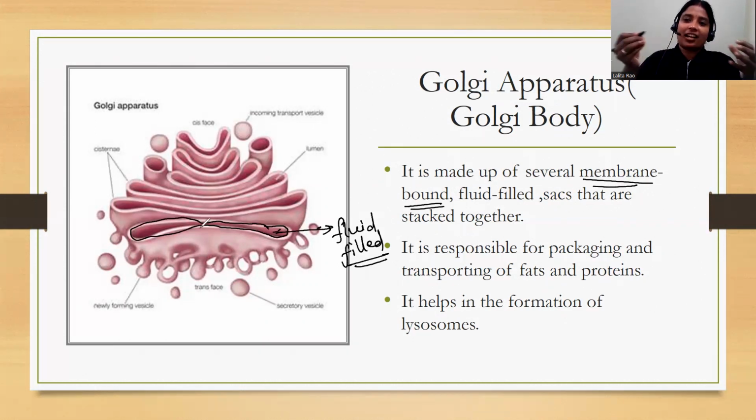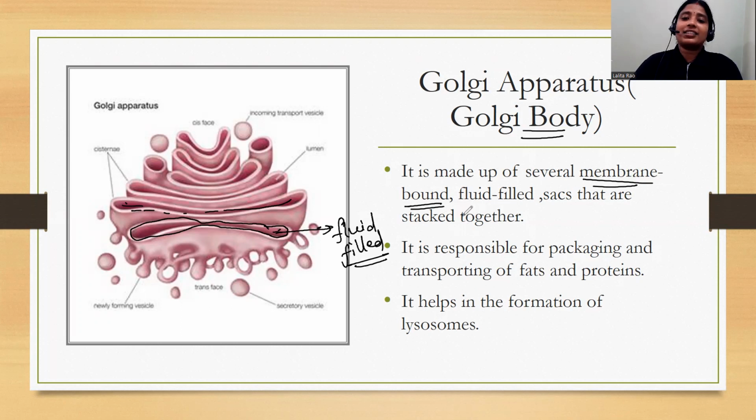It acts as a sac. Sac means like a bag in which you can store certain things. So this fluid is present inside this sac like structure. You can see here. Okay, so this Golgi body or Golgi apparatus, it is also known as Golgi body.